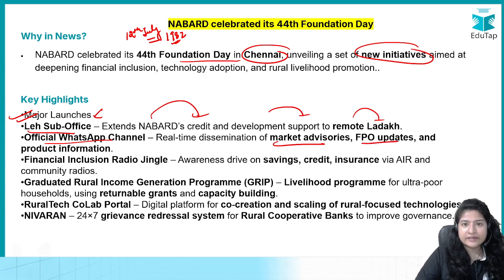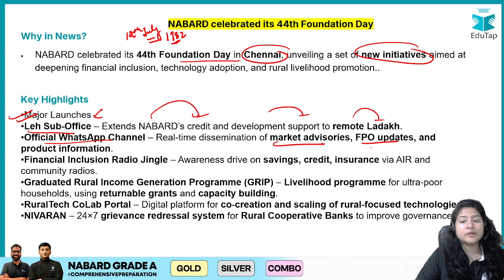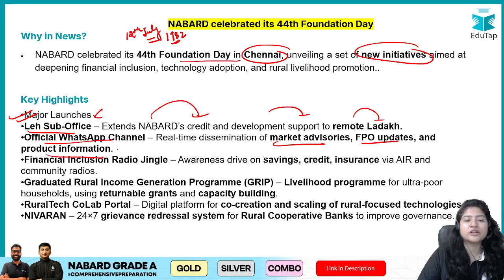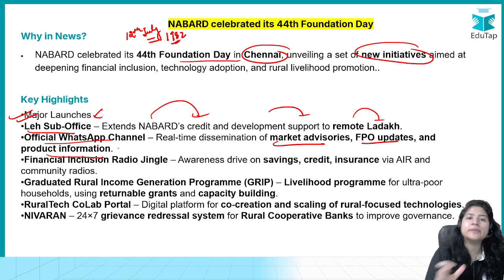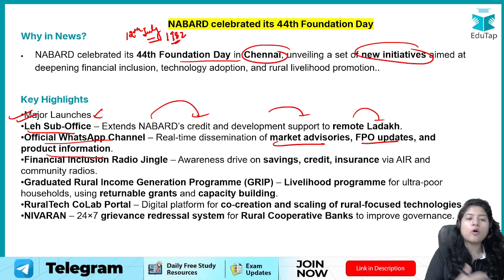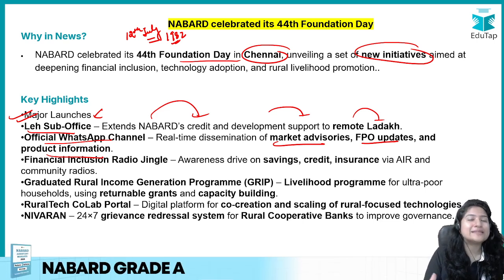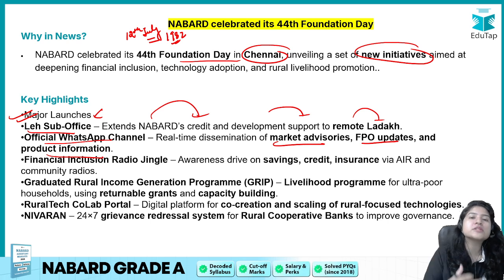Any updates related to your FPOs, ठीक है, farmer produce organizations, or any product information, anything that can benefit rural people and farmers, all the updates will now go through the official WhatsApp channel. It will be shared over there. And we know that in India maybe a lot of people are not on Instagram or Facebook, but WhatsApp is very basic and common, and almost everybody has it.